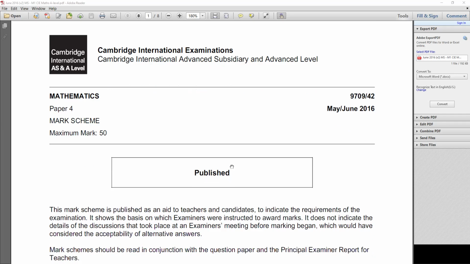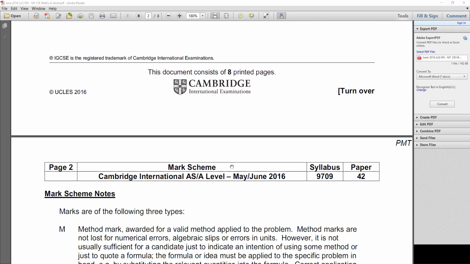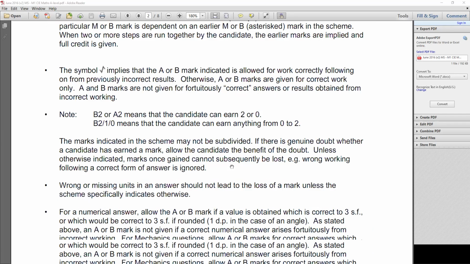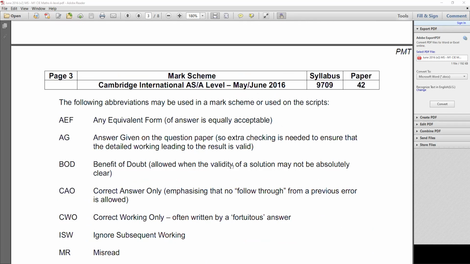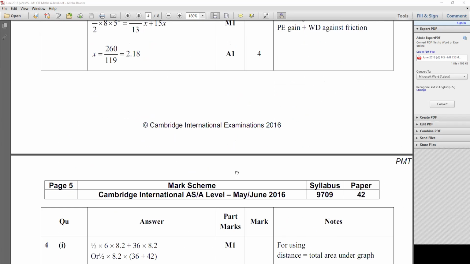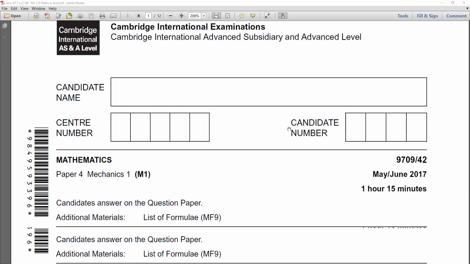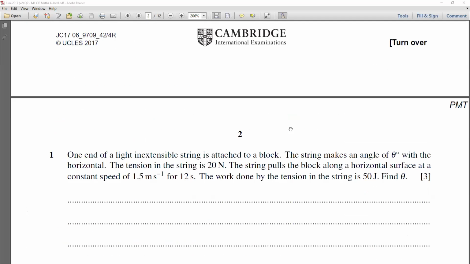So we'll go straight to the question of power. So the question paper is here.